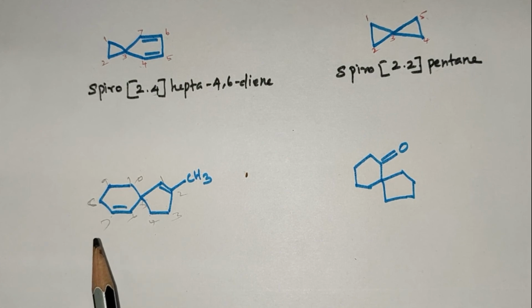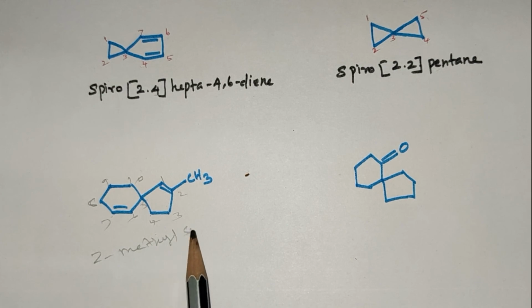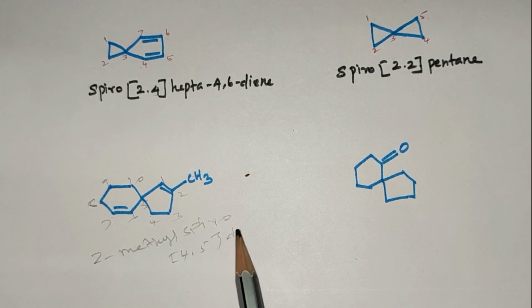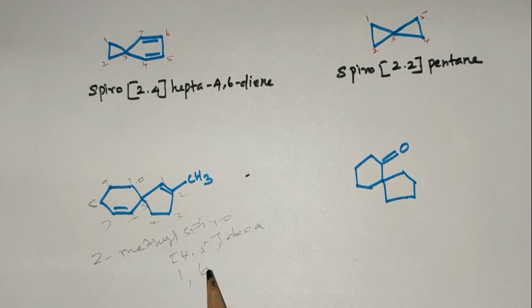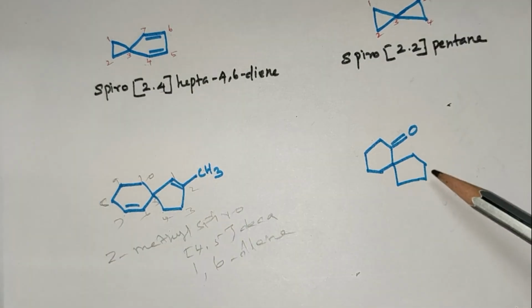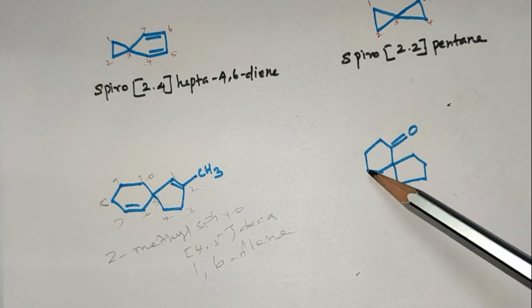The IUPAC name for this compound: 2-methyl spiro 4, 5 deca 1, 6 diene. In this compound, it is the smallest ring, it is the largest ring.